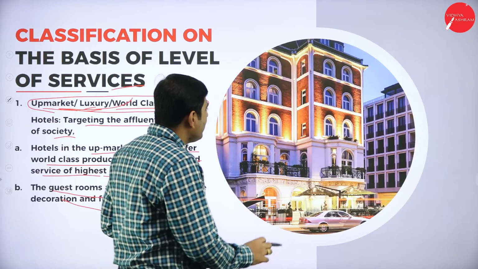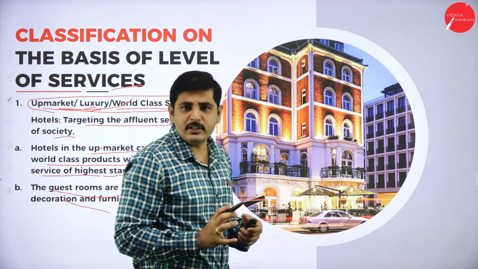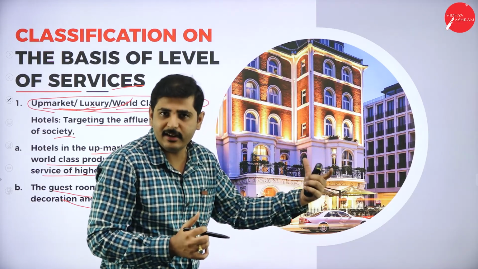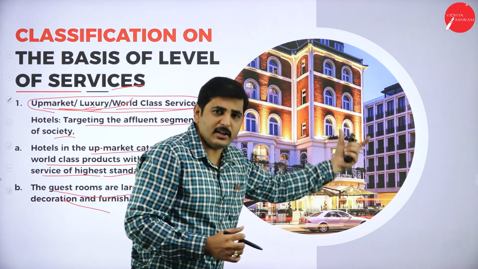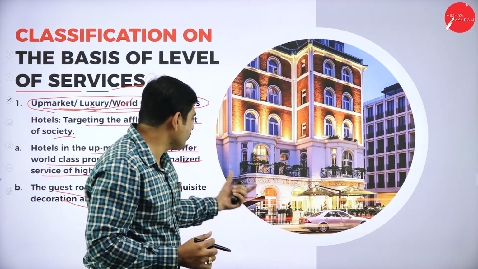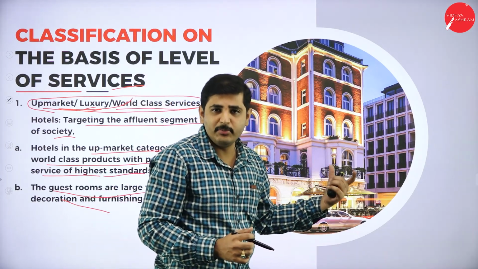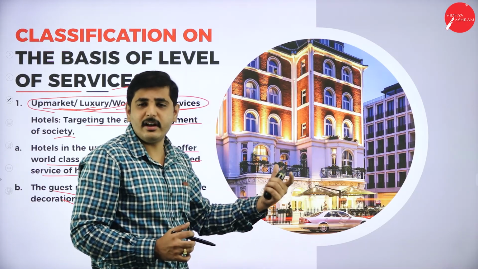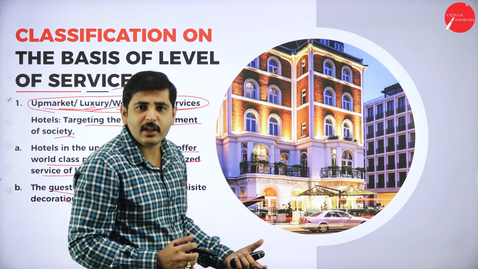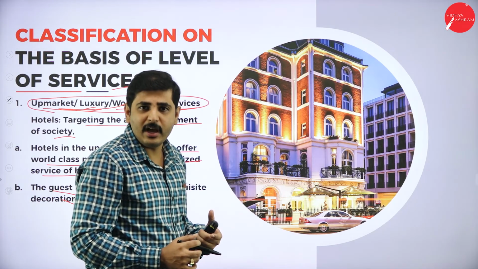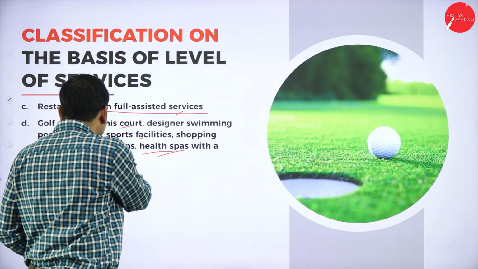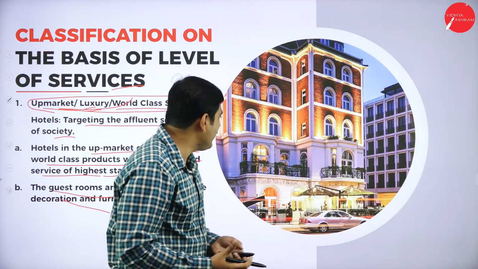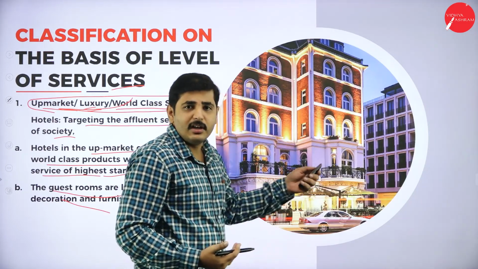See, if you observe, these are very luxurious hotels. So luxurious hotels will be having the front of the building, that is what facade design. What do you mean by facade design? The front of the building will be decorated, and they will also have parking facility, swimming pool facility, horse riding facility, golf facility, and other sports, and spa will be available, and also health spas and beauty salons are available in this type of hotel. All types of luxurious things will be available in these luxurious hotels or upmarket hotels.